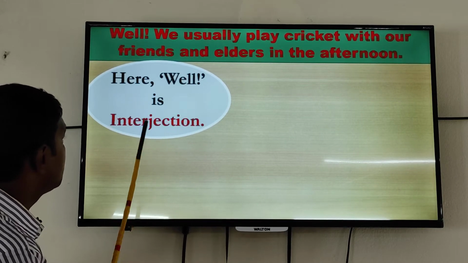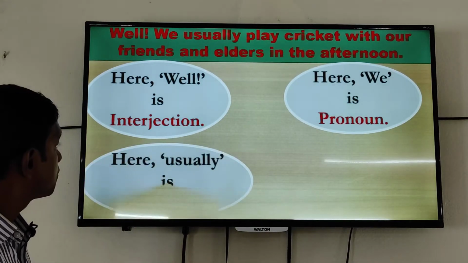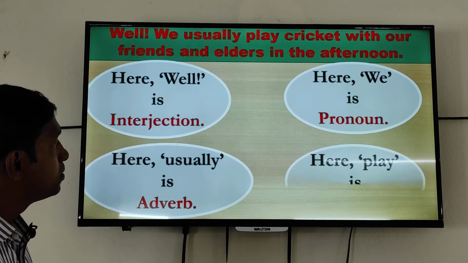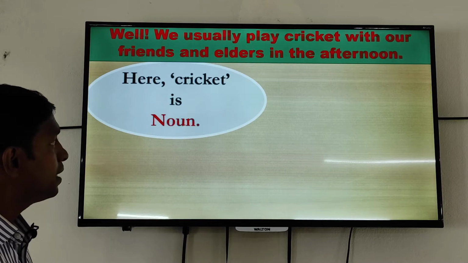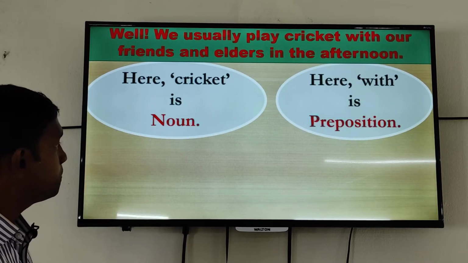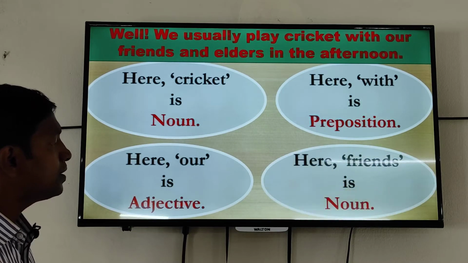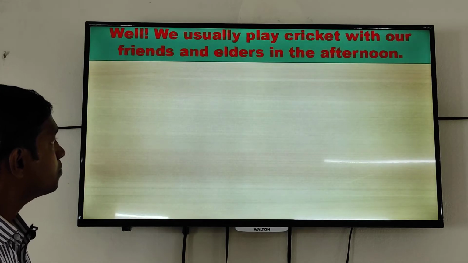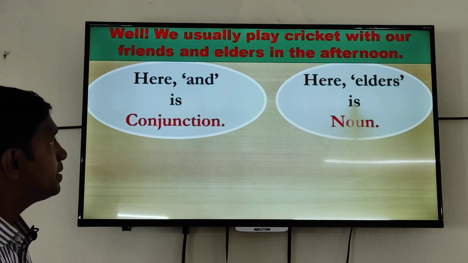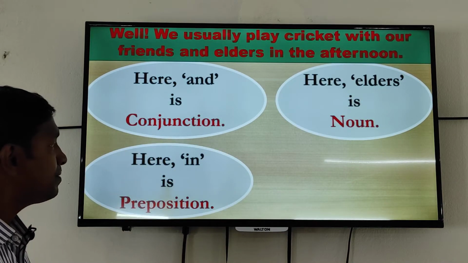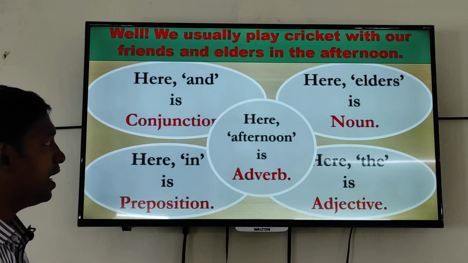Here, we is pronoun, usually is adverb, play is verb, cricket is noun, with is preposition, our is adjective, friends is noun, and is conjunction, elders is noun, in is preposition, the is adjective, afternoon is noun.